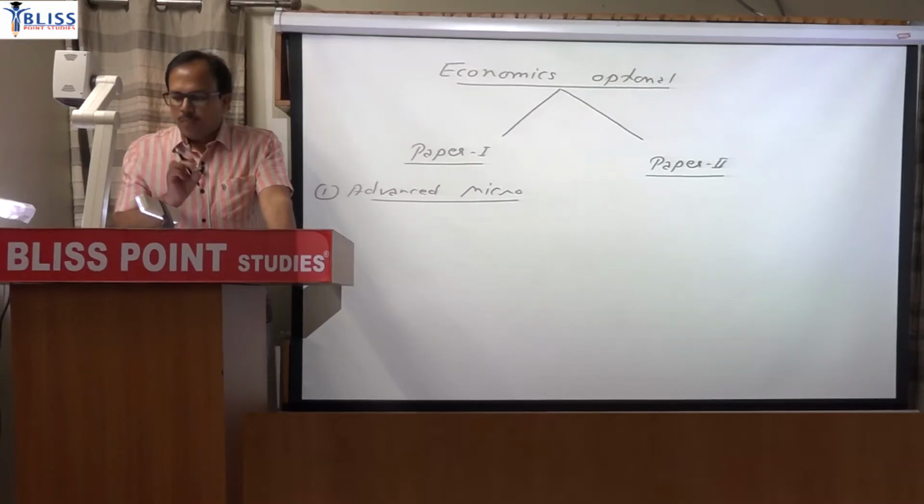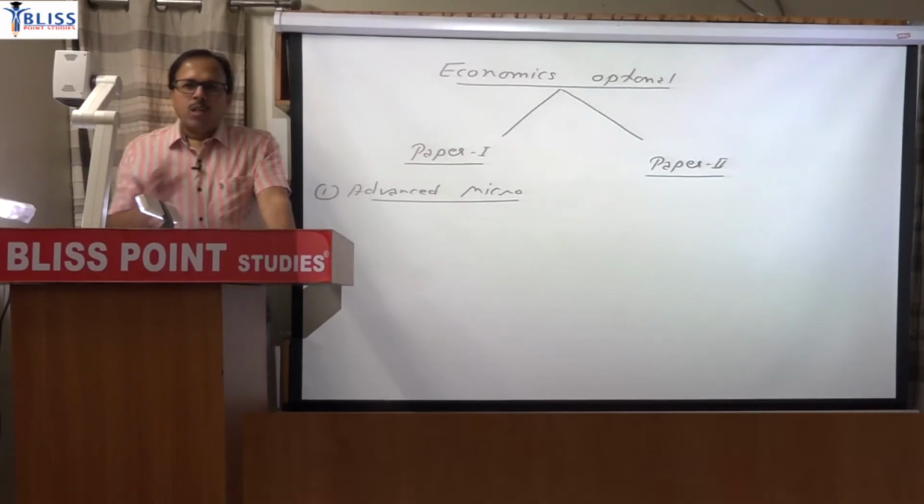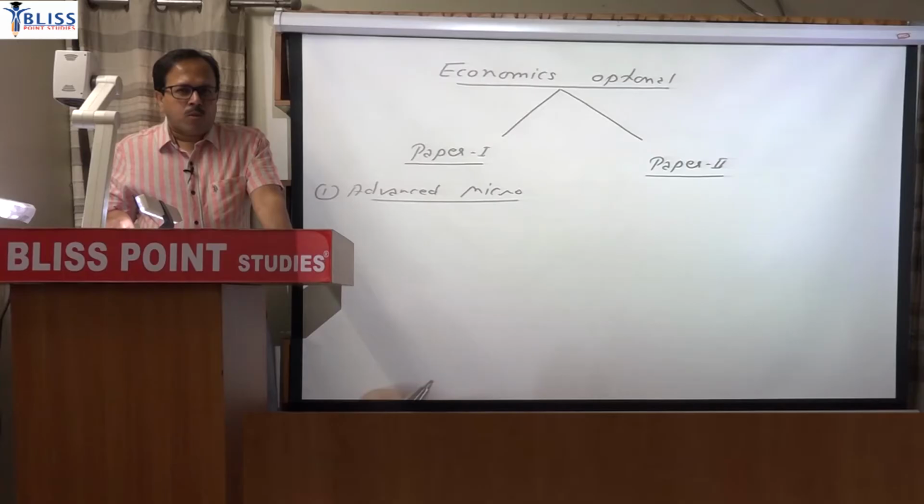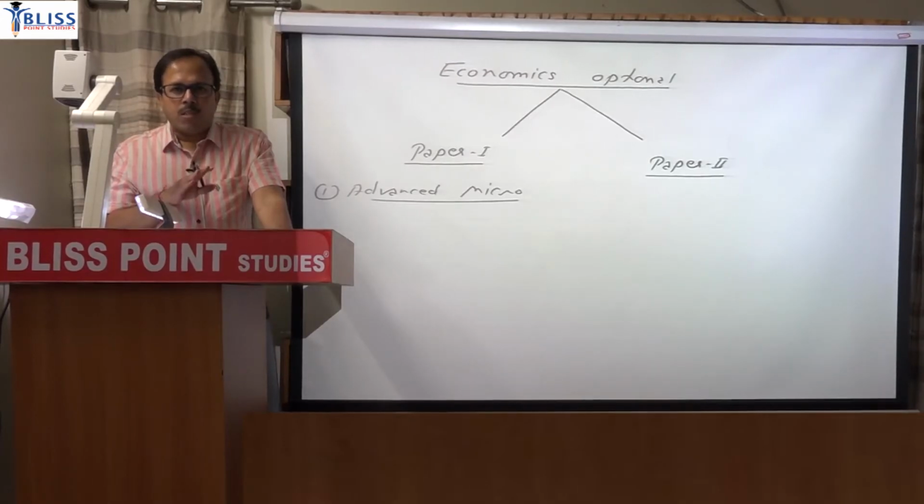Just for example, market structure you have to read from Koutsoyiannis, Modern Microeconomics, chapter number 5 to chapter number 10 or 11, and chapter number 13 for Bain's limit price. So 5 to 6 chapters for the market structure topic. Remember, you can read the market structure topic from a different book also. There are Nicholson, Snyder, Varian, and so on. So there are different books, but the book that will be very close to your requirement, requirement meaning UPSC's need, will be Koutsoyiannis, but we have to supplement from other sources as well, but the primary source will be Koutsoyiannis for the market structure part.